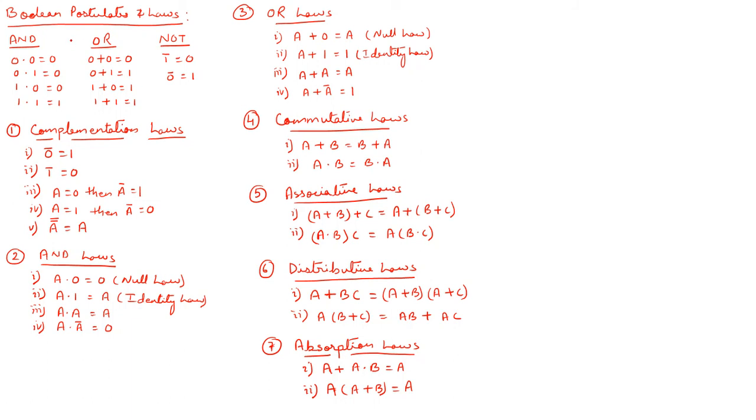Hello everybody. In this video we're going to learn about Boolean postulates and Boolean laws. These postulates are also called axioms or Boolean axioms. Boolean axioms are basically defined as three basic logic operations, and those are the AND logic operation, the OR logic operation, and the invert or NOT logic operation.